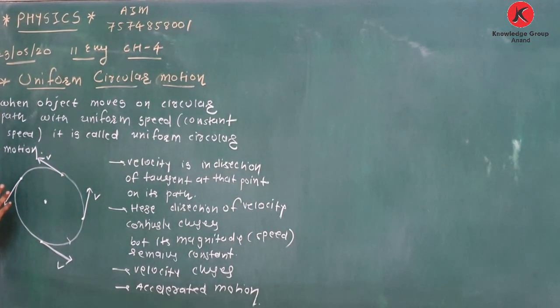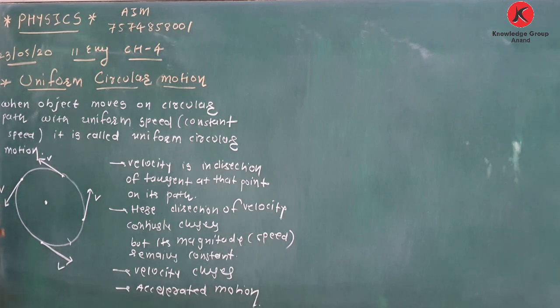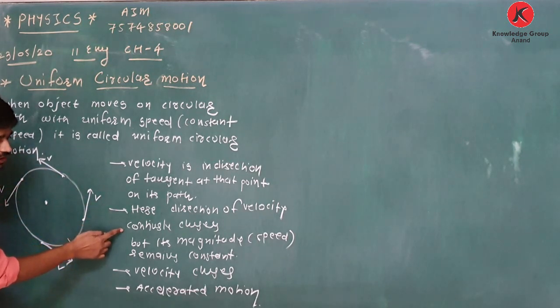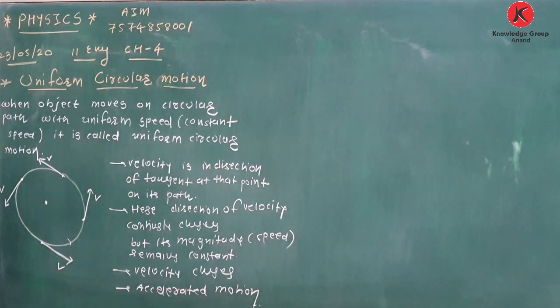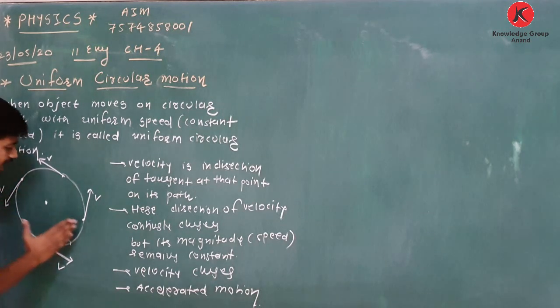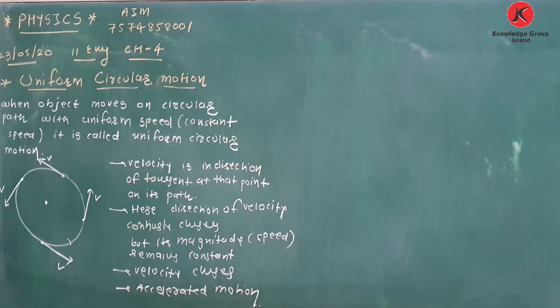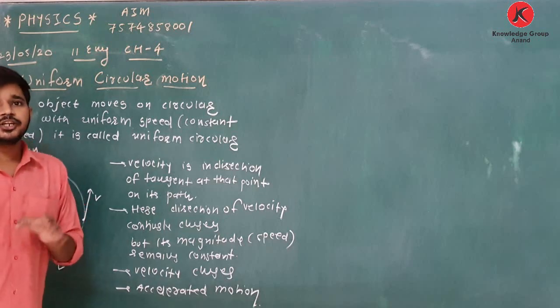We have a circular path, center, velocity, a vector quantity. At each and every point, the direction of velocity is in the direction of the tangent. The direction of velocity continuously changes, but its magnitude, that is speed, remains constant. If here the speed is 10 meter per second, here also 10 meter per second, here also 10 meter per second, but the direction at each and every point is different. So if direction changes, velocity changes, and it is called accelerated motion.